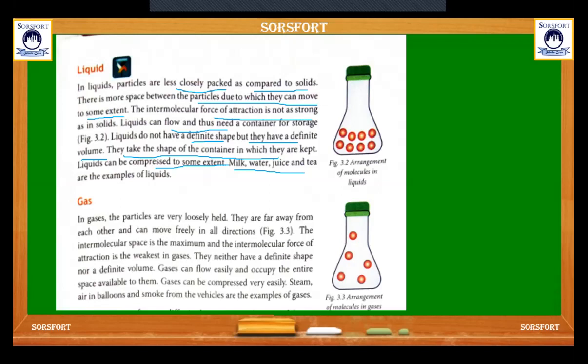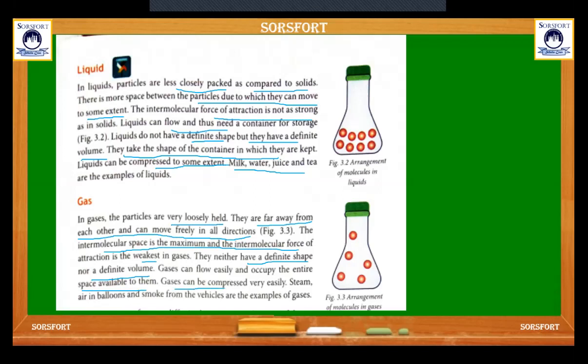In gases, the particles are very loosely held. They are far away from each other and can move freely in all directions. The intermolecular space is maximum and the intermolecular force of attraction is the weakest, that is minimum. They neither have a definite shape nor a definite volume. Gases can flow easily and occupy the entire space available to them.